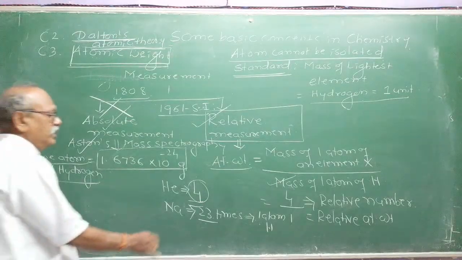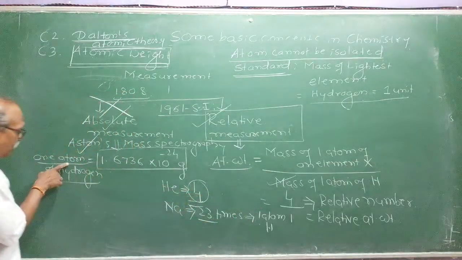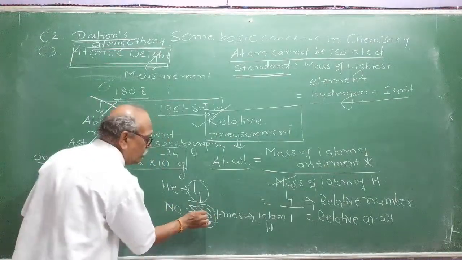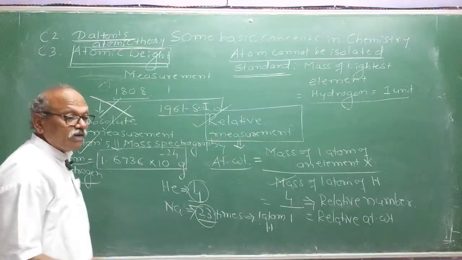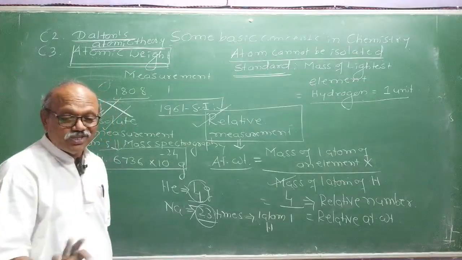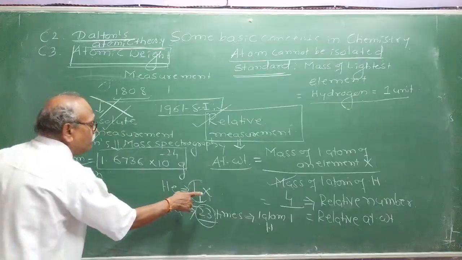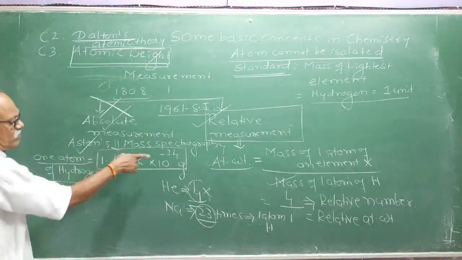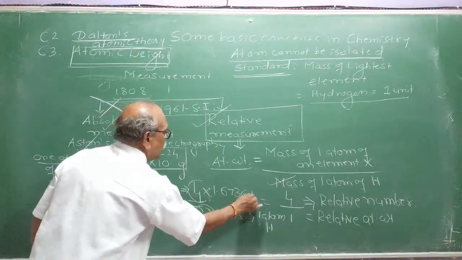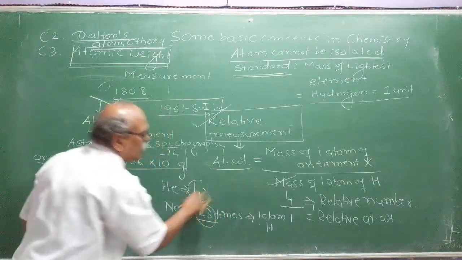Similarly, helium is 4 times the mass of one atom of hydrogen. You have to multiply 4 with this mass, then you will get the actual mass. But if you write only 23, what does the 23 mean? It is not 23 grams. One atom of helium will not have 4 grams. That is not the meaning. You have to multiply 4 times the mass of one atom of hydrogen. What is the actual mass of one atom of hydrogen now? 1.6736 into 10 raised to minus 24 is the actual mass.